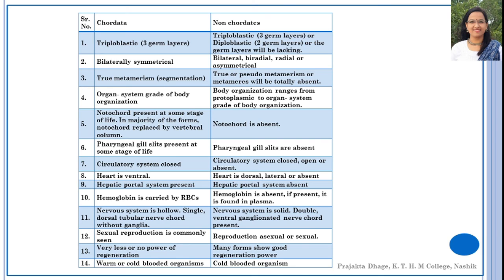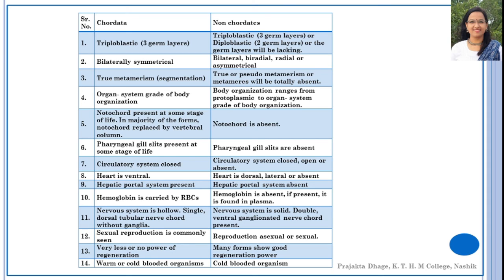Nervous system in chordates is hollow. A single dorsal tubular nerve cord without ganglion is present in chordates, whereas in non-chordates the nervous system is solid, and a double ventral ganglionated nerve cord is present.